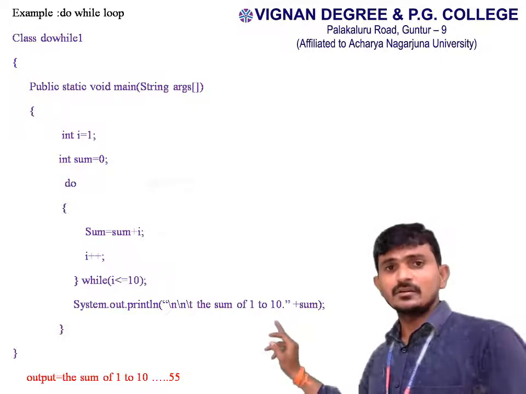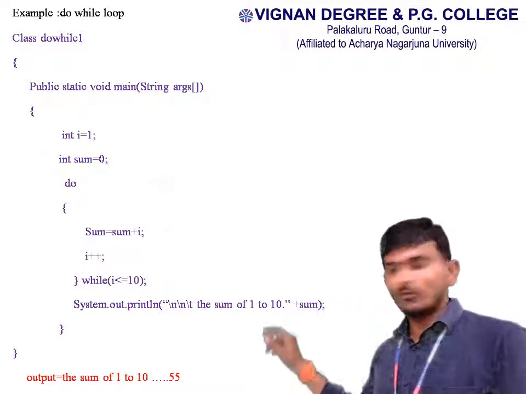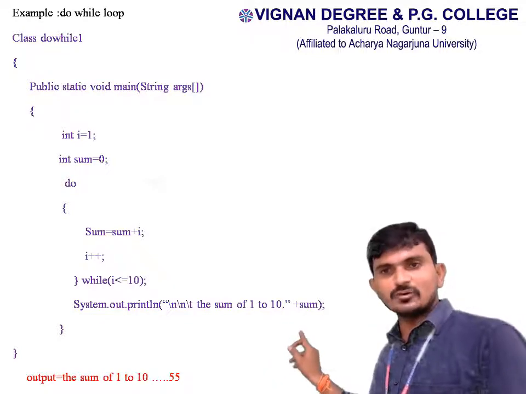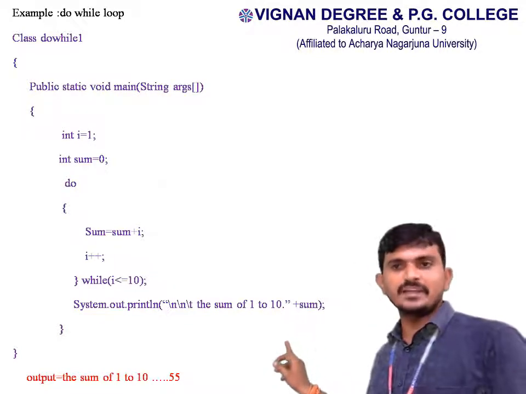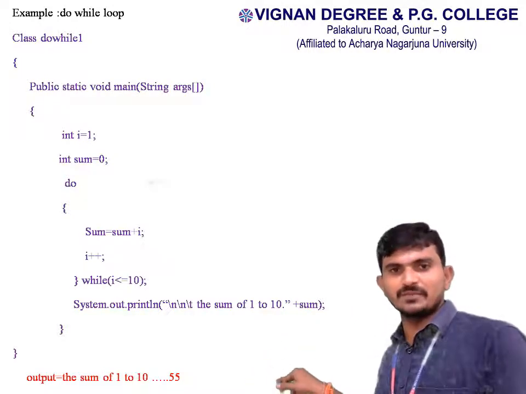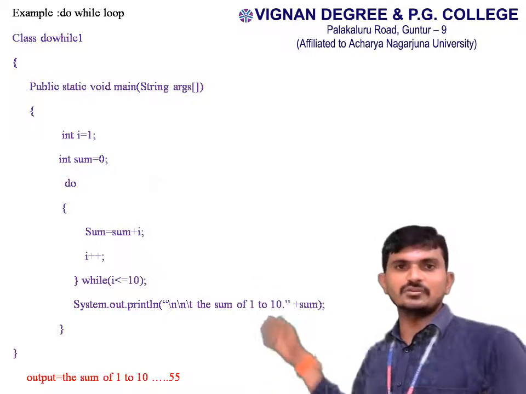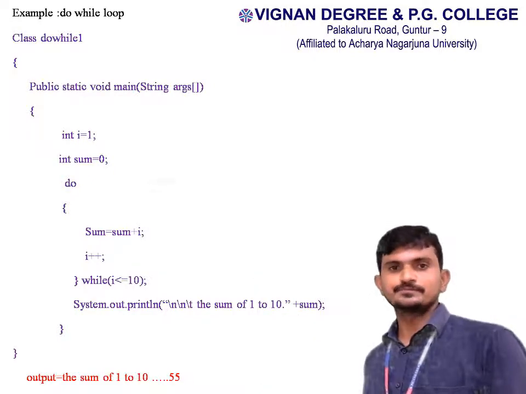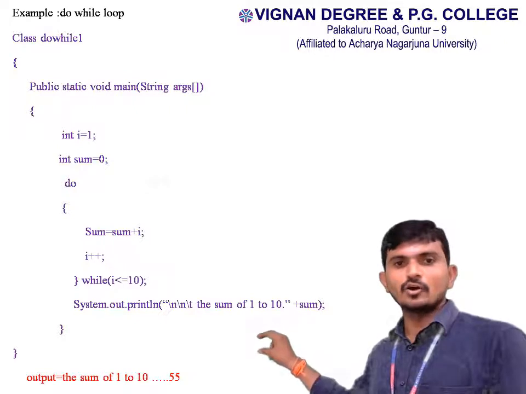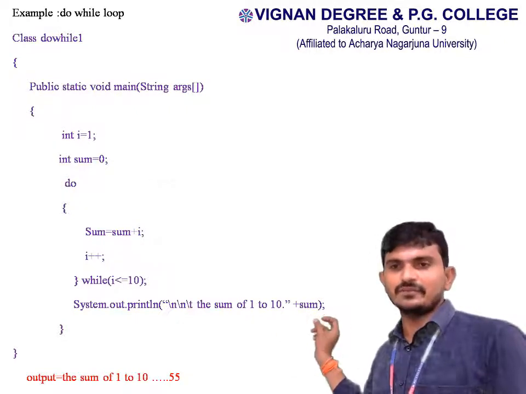Next, suppose I equal to 11, while 11 less than or equal to 10, the condition will be false. Outside of the do while loop, the statement will be executed. This is about the do while loop program. Next, output: the sum of 1 to 10 numbers is 55.